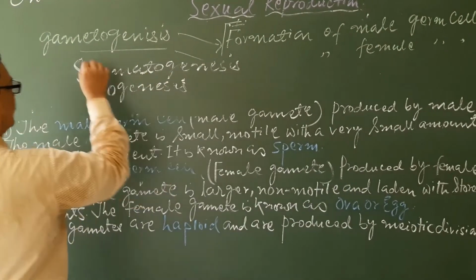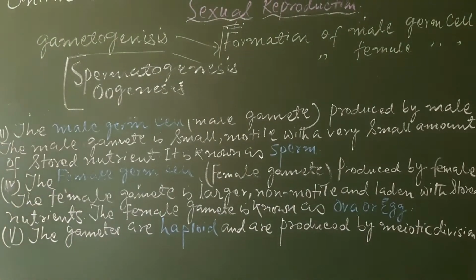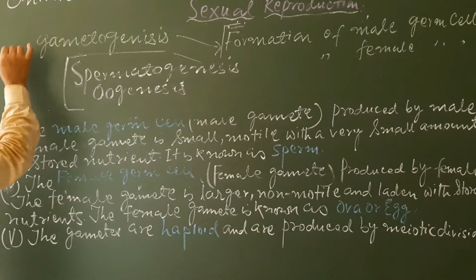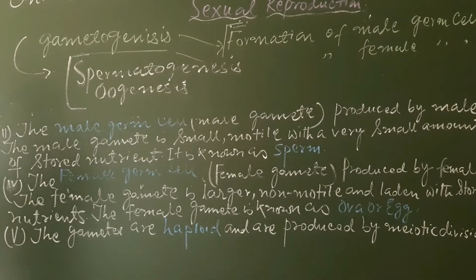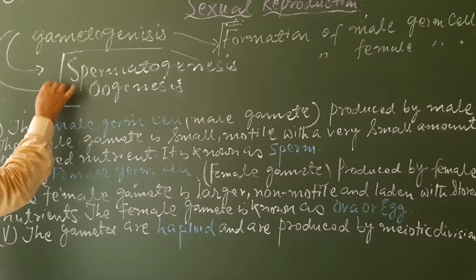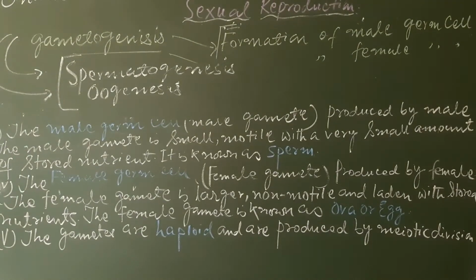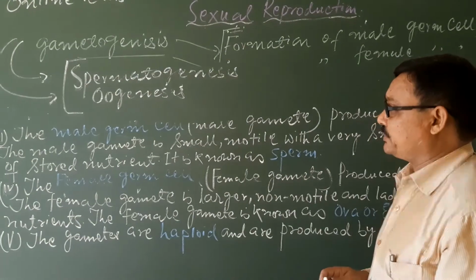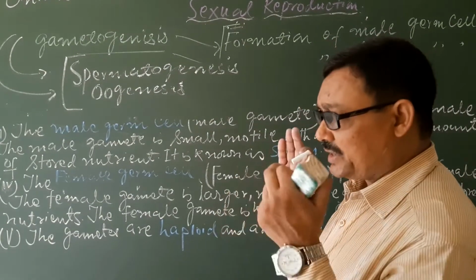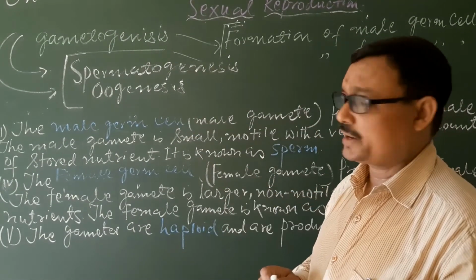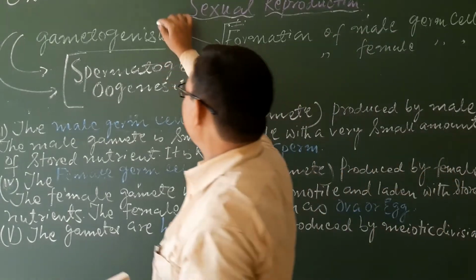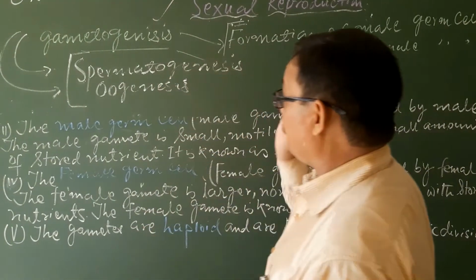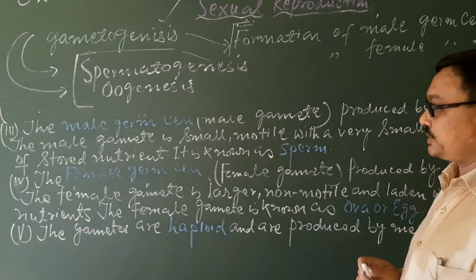So these are some terminologies for gamete formation. If the male gamete is formed, that is spermatogenesis, and if the female gamete is formed, that is oogenesis. The first step is the involvement of two parents. The second step, we have seen, is the formation of gametes, that is gametogenesis.